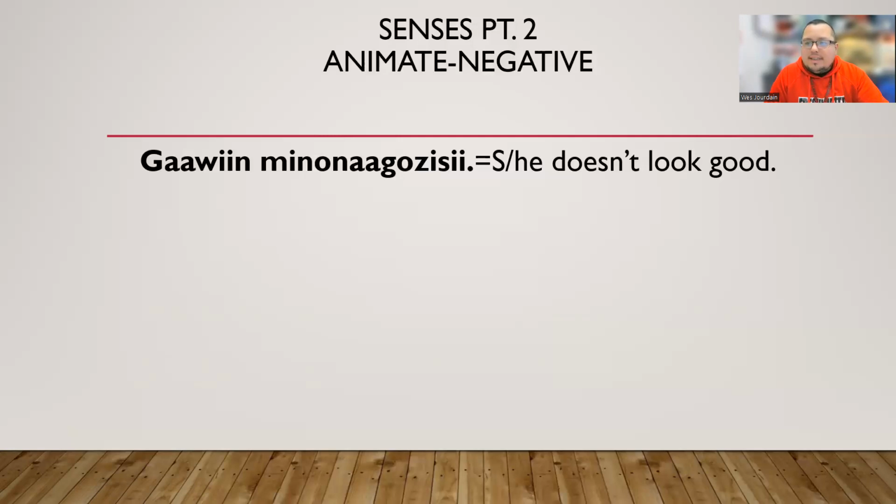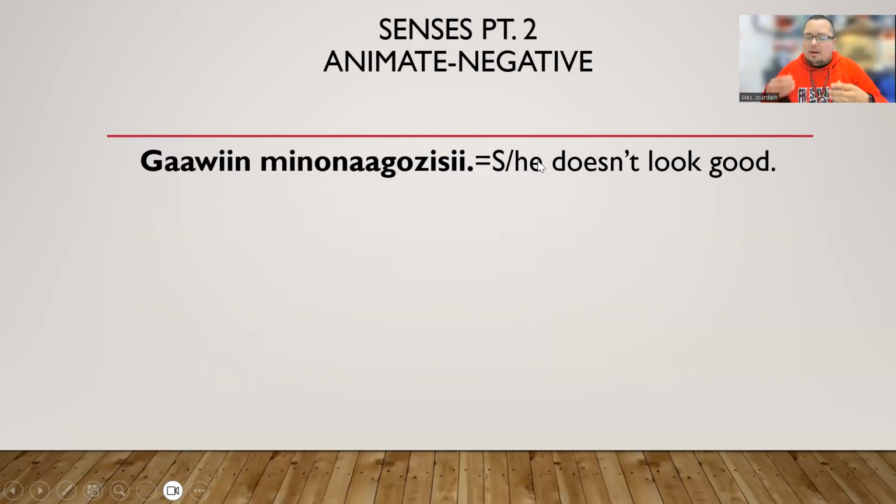Gawin mino na gozise. We have the word that says she or he doesn't look good. Our word before it got negated is minonagozi, which means she or he looks good. And then we added Gawin to the front. We put our word minonagozi in here. We don't drop anything. And then we add S-I to the end of it, making it Gawin minonagozisi. She or he doesn't look good.